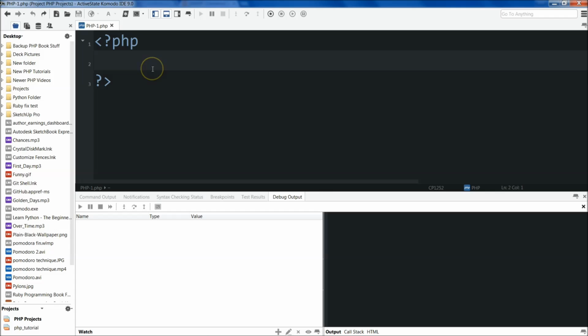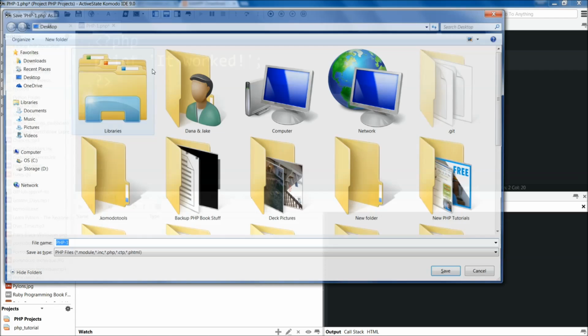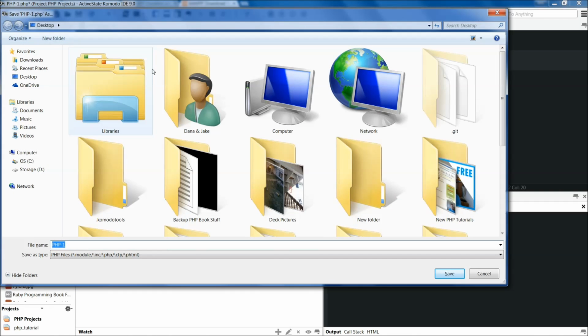Now let's check to see if everything is working the way it should. We're just going to do print, and we'll do single quotes. It worked. Every statement in PHP needs to be ended with a semicolon at the end, so just make sure you put that there. And now you need to save the file before we can debug it. So we're just going to hit Control S.